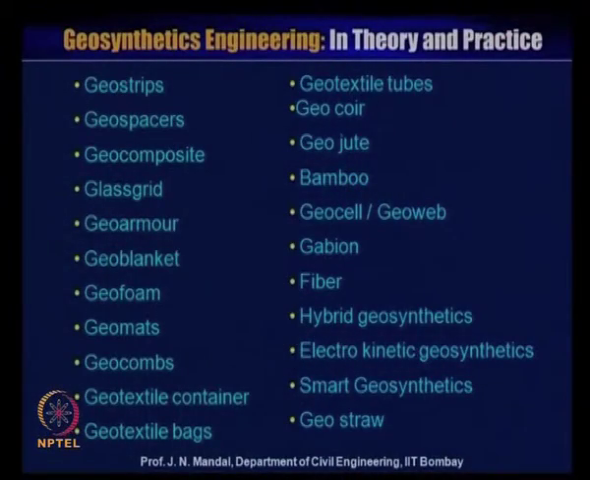Now, there are many more materials: geostrips, geopressure, geocomposite, glass grid, geoarmor, geoblanket, geofoam, geomat, geocombs, geotextile container, geotextile bag, geotextile tube, and even natural materials like geocoir, geojute, bamboo, or geocell, geoweb, gabion, fiber, hybrid geosynthetics, electrokinetic geosynthetics, smart geosynthetics, and geostraw.